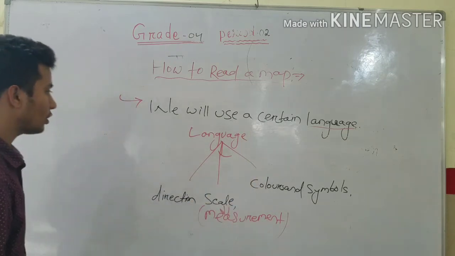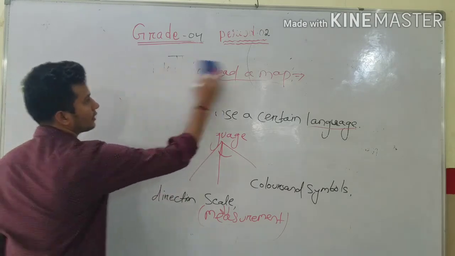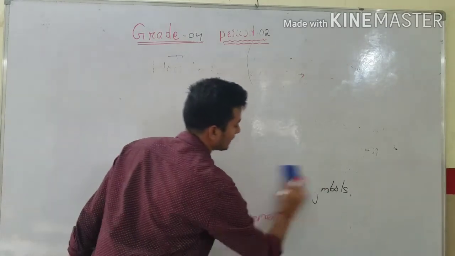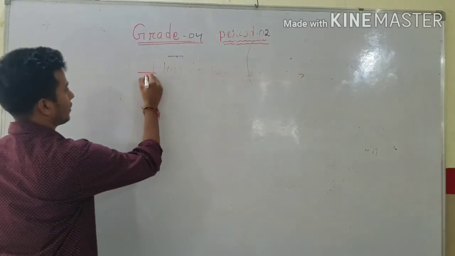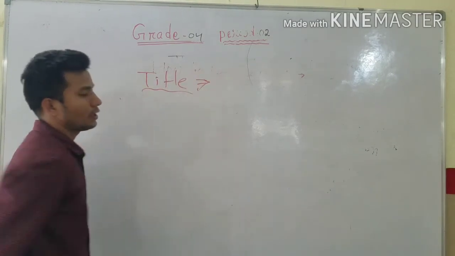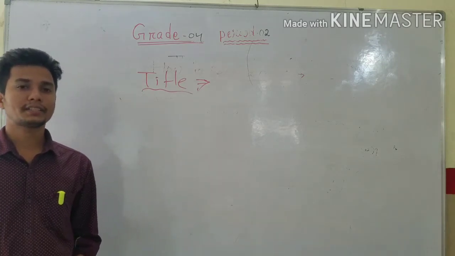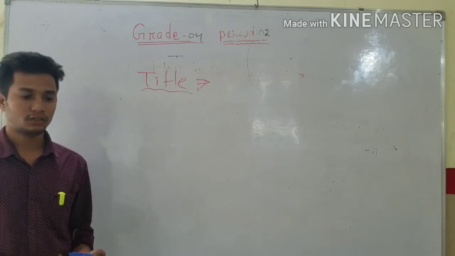Understood? Now we will come to the title of a map. What do you mean by title of a map? We know title, T-I-T-L-E. What is the title of a map? Title is nothing but the thing that tells all about a map. It is called the title. Okay.